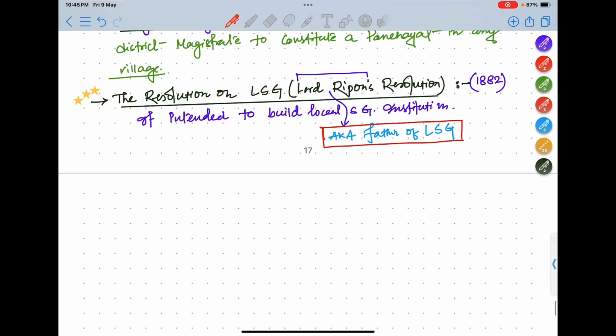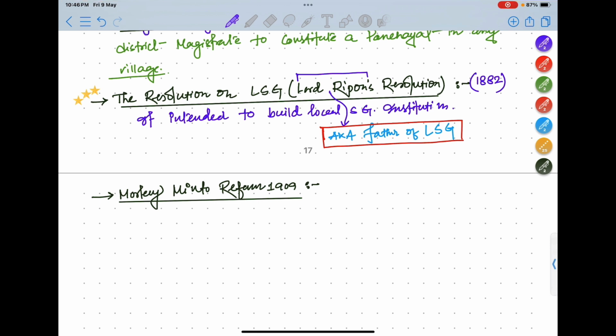Now next is the Morley Minto reform 1909. What is the Morley Minto reform? See, Lord Ripon's resolution is not an act or anything, but a resolution, a proposal that if we do this then these will be the consequences, or this is a better approach.